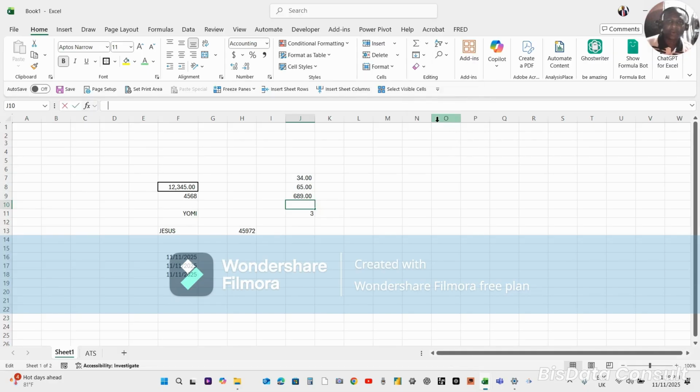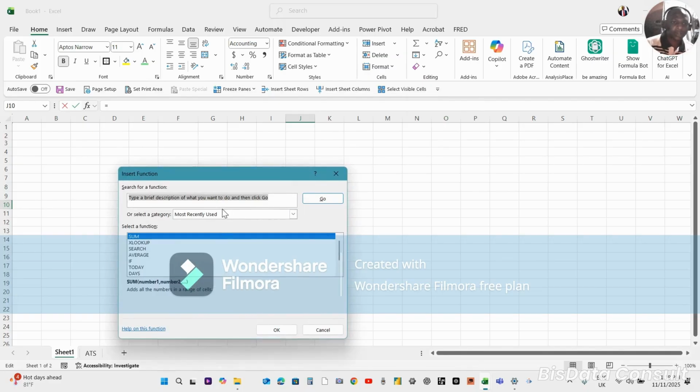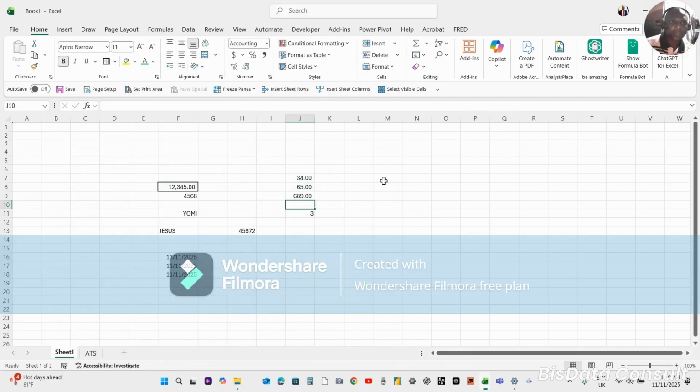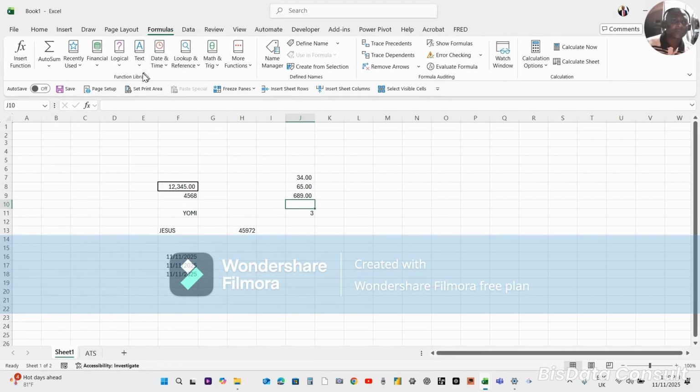So, I can access more functions here, right? You can see sum, XLOOKUP, average, and all of that. And then of course, if you come to Formulas here too, you can access the sum function. From here, we have different categories of formulas: text formulas, logic formulas, financial functions. The sum function you can see again here. All right. Now, some of us that did further maths, this is what we call f of x.